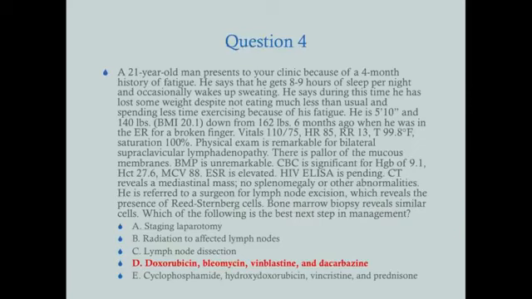And so if you answered my question by saying he has Hodgkin's lymphoma or Hodgkin's disease, you would be correct. And you should know this from Step 1. Reed-Sternberg cells equals Hodgkin's disease. Always, always, always. This is pathognomonic. Reed-Sternberg cells is Hodgkin's disease. For Step 1, you need to know what Reed-Sternberg cells look like. Step 2 and 3, you don't. You're not going to be shown Reed-Sternberg cells. But you still need to know what they are and what they mean. Okay, so this guy's got Hodgkin's disease.